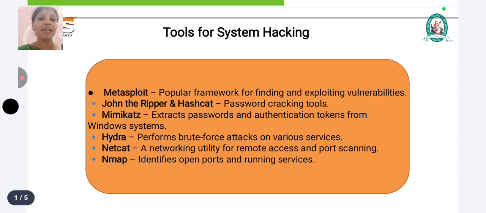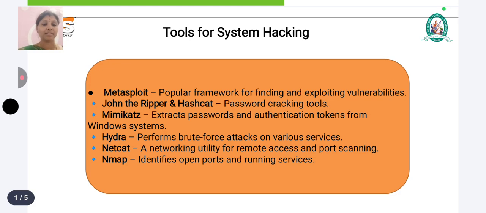Another tool is Netcat. It is used to extract passwords as well as authentication details, which we check in Windows systems. For that, the Netcat tool is very helpful under ethical hacking. Another important tool is called Hydra. It performs brute force attacks. We have many malicious attacks, like brute force attacks and rootkits. In that we use Hydra.